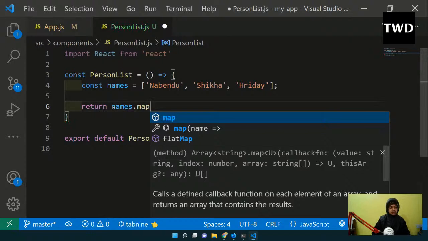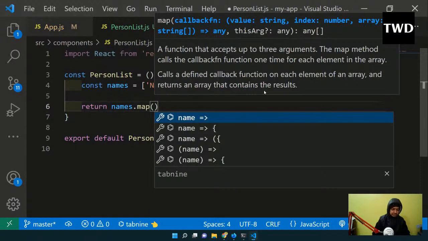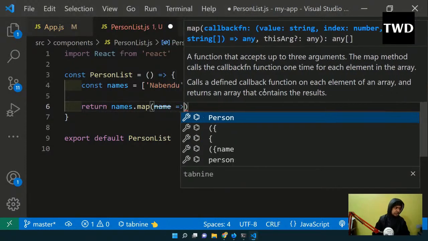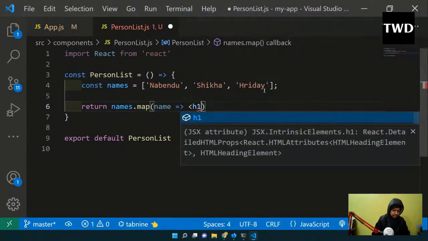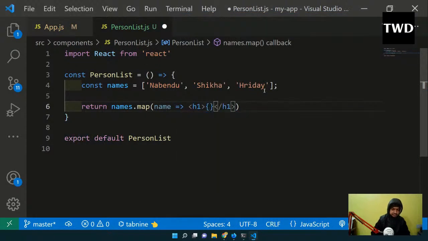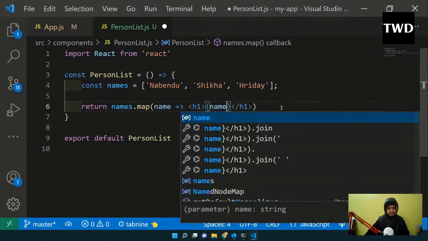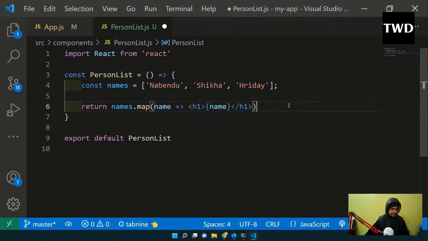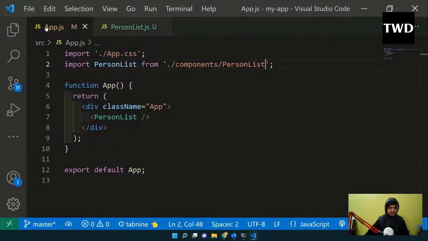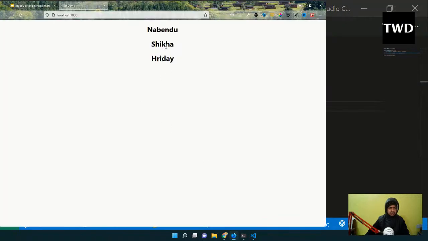Why are we using map and not forEach? The first thing is that map returns the same number of elements. If it is an array of 3 elements, it will return the same number of elements, but we are going to add something to it so that it can be rendered on the screen. So names dot map, and name, as we know, we can use anything. I'm going to use an h1 with name, and save it. This person list is there, so it will show me this.